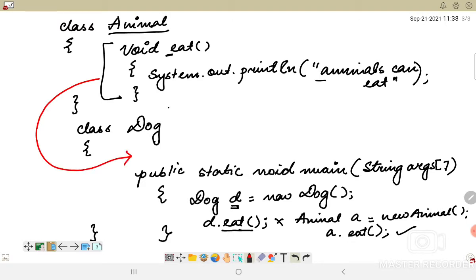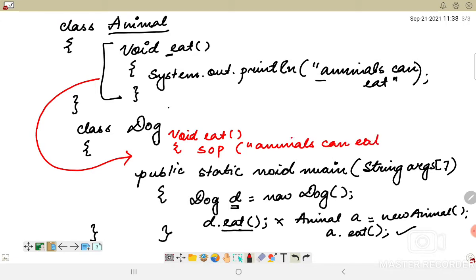So that whenever d.eat() is called, let's say I am writing here void eat, and here I am giving System.out.println, "animals can eat".